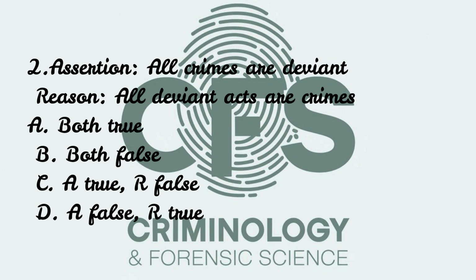Correct answer is C, that is A is true and R is false, because crime is a subset of deviance. All crimes violate norms, so they are deviant, but not all deviance is illegal. For example, unusual dressing is deviant but not crime. This concept is one of the most repeated PYQ themes.